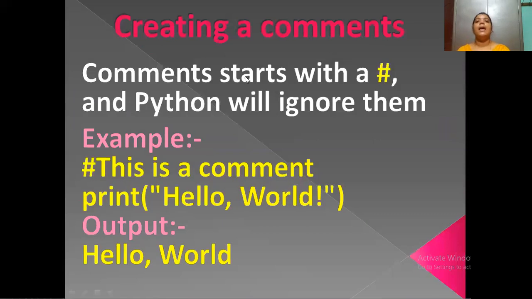Next, creating a comment: by using a hash symbol, we can create a comment. Here is the sample code: print double quotes hello world. We keep the double quotes because this is a string. The output here is hello world.